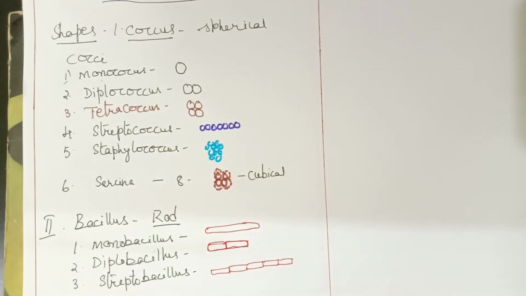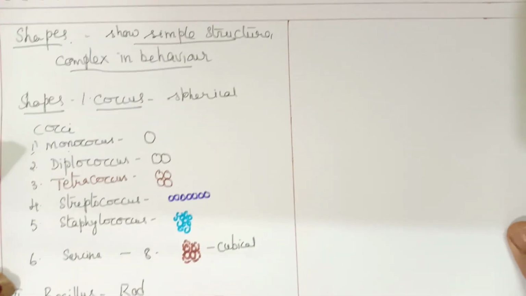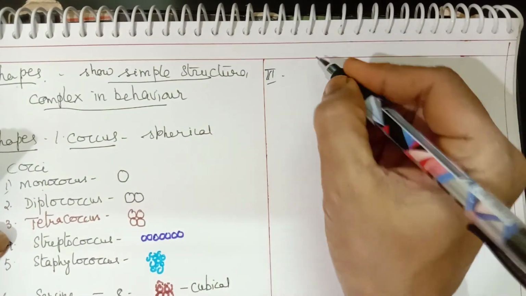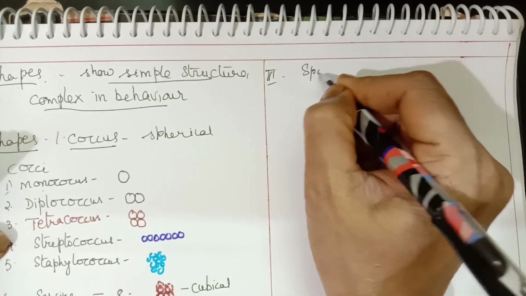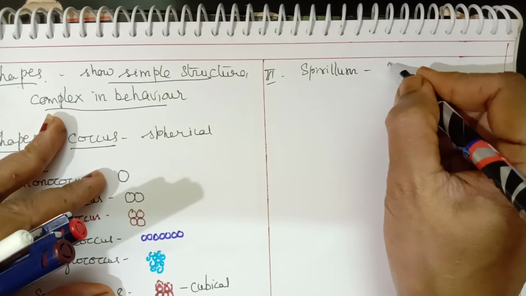Then the next type of bacteria, the third type, is Spirillum. Spirillum is spiral-shaped bacteria.